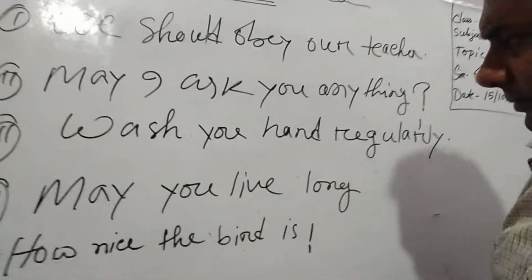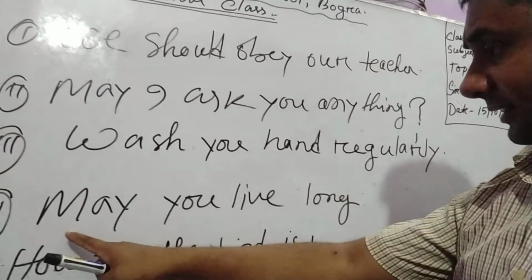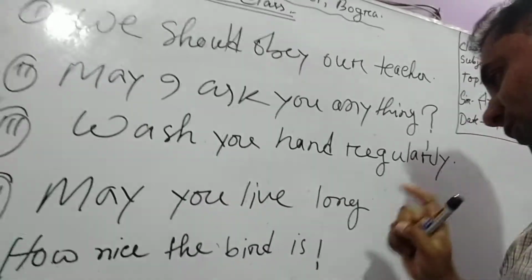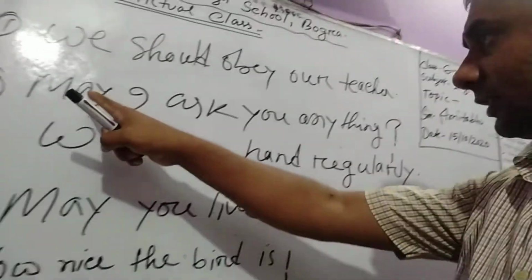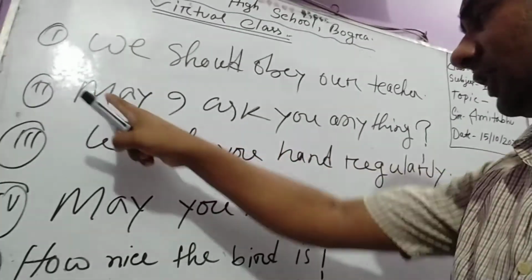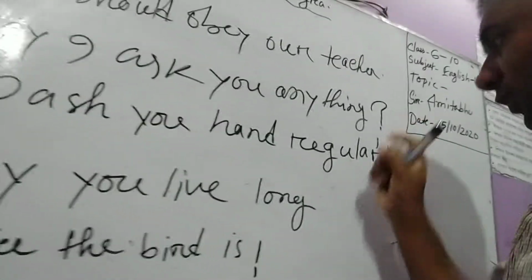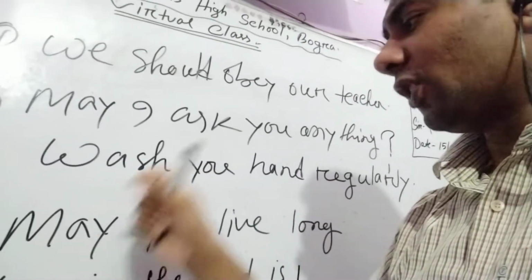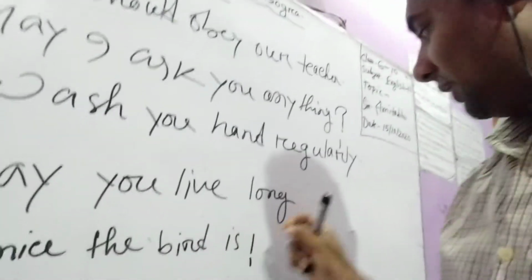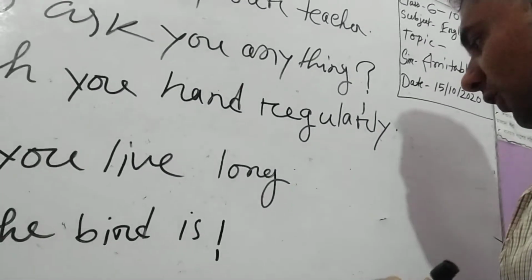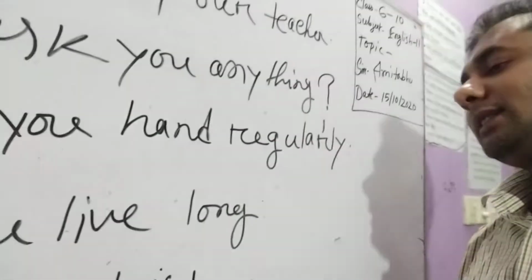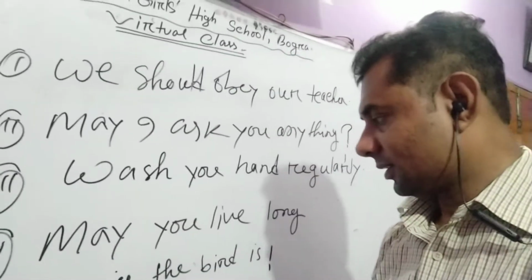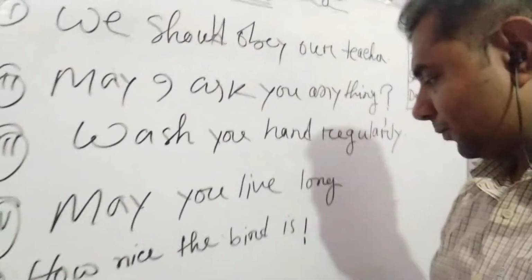Go to the next. This sentence starts with may and ends with a full stop. This sentence also starts with may, but there is a difference between the two sentences. I will clear it later. If any sentence starts with may or long and ends with a full stop, the sentence must be an optative sentence.